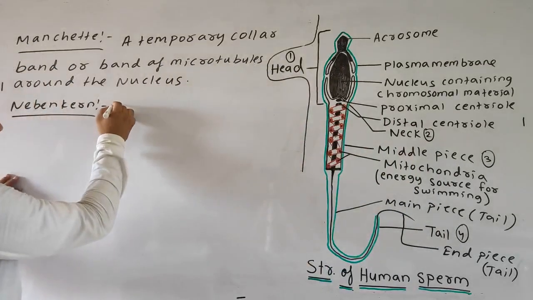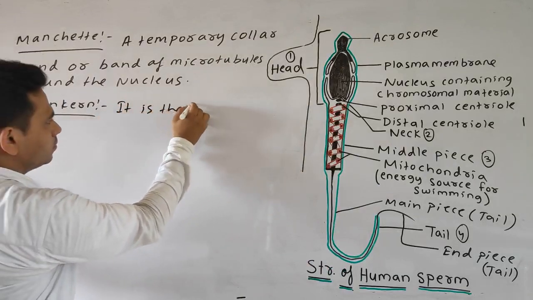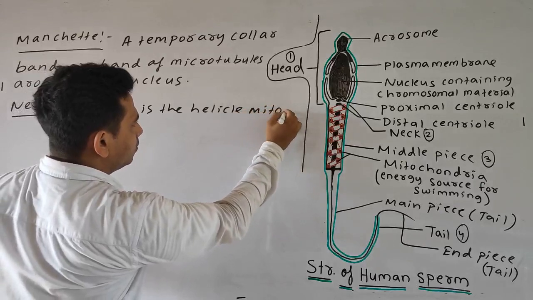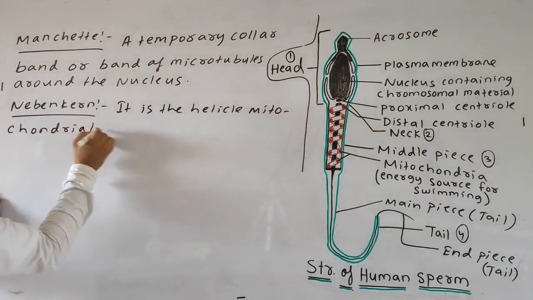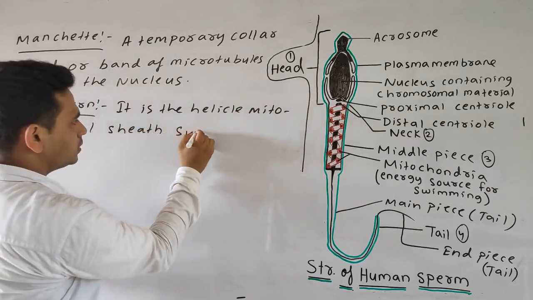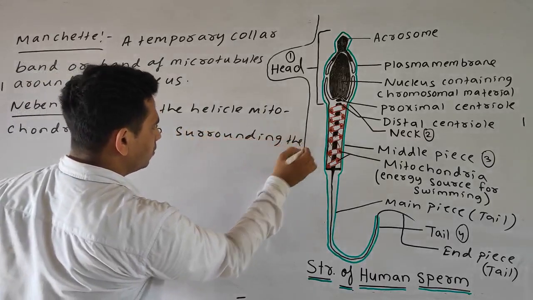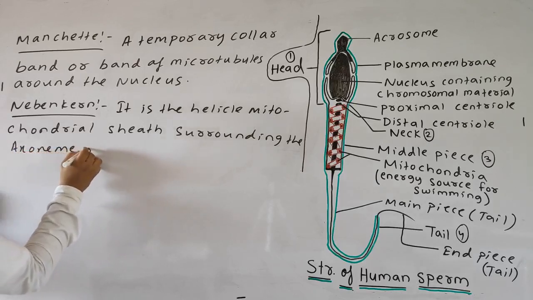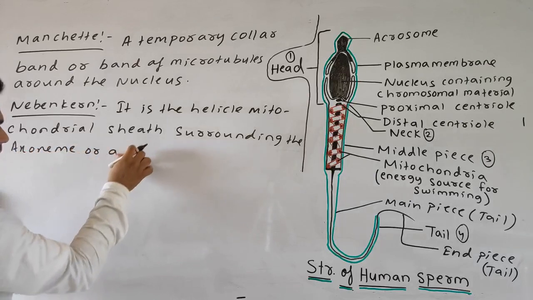So we can write: Nebenkern is the helical mitochondrial sheath, meaning covering, surrounding the axoneme or the axial filament.